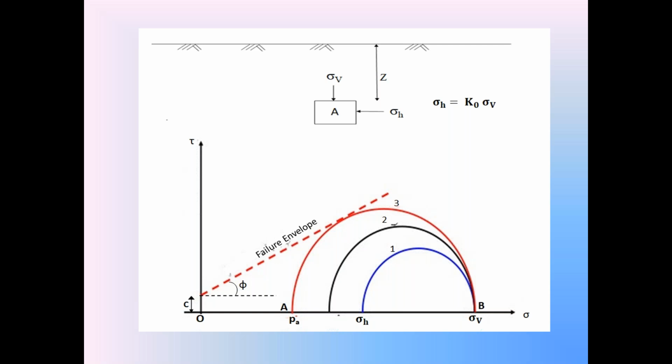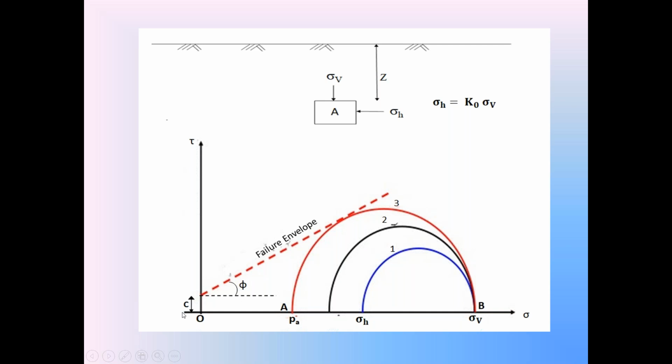So the backfill in the active condition undergoes horizontal stretching. Because of that horizontal stretching, the vertical stress sigma V remains constant in the active condition, but the horizontal stress sigma H gradually decreases because the backfill is under horizontal stretching. Now, when that sigma H horizontal stress gradually decreases, the Mohr stress circle, the first Mohr stress circle, starts shifting